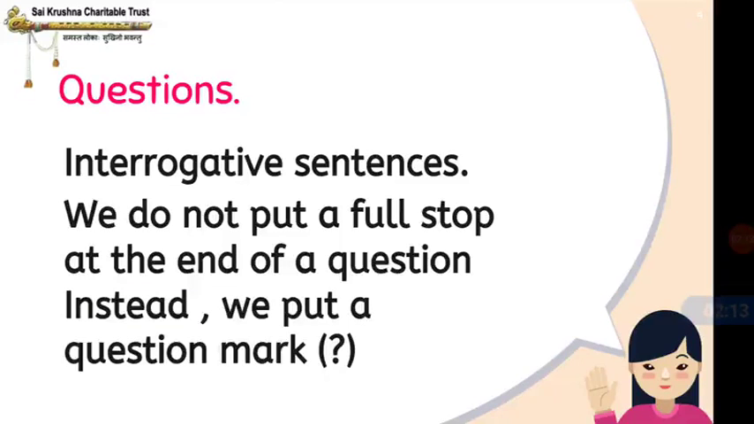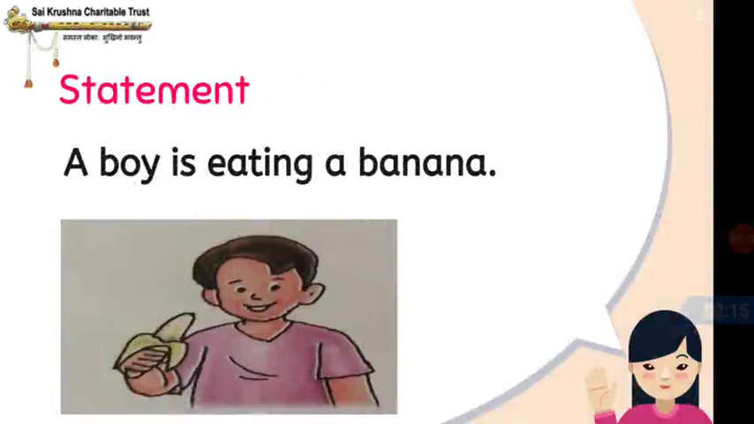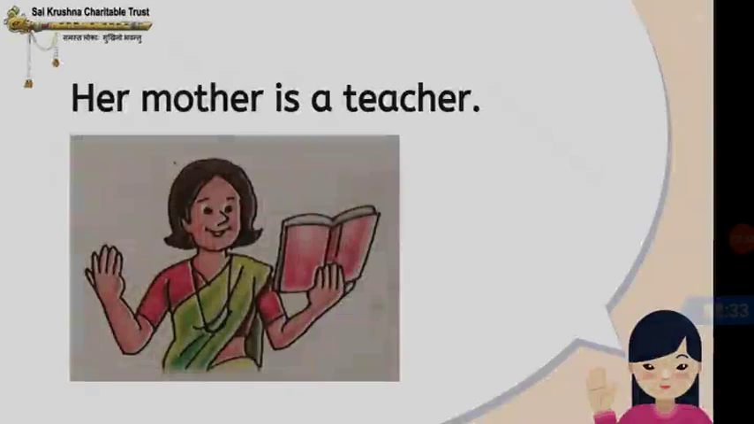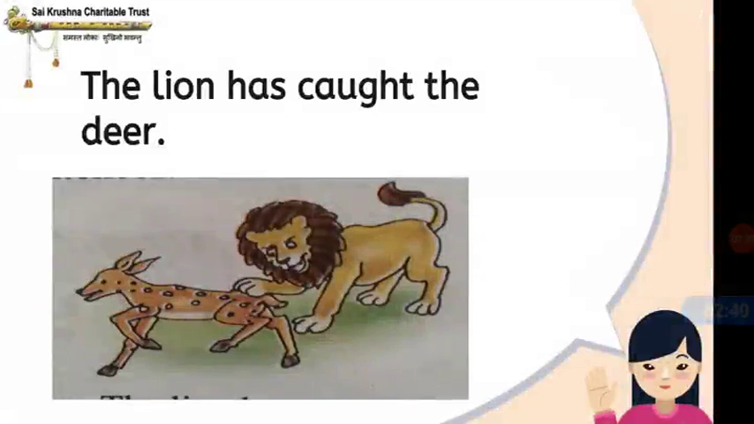Okay, so now look at these pictures and read the sentences. Okay, let's read, children. A boy is eating a banana. So this is a statement. Okay, her mother is a teacher. Next, the lion has caught the deer.